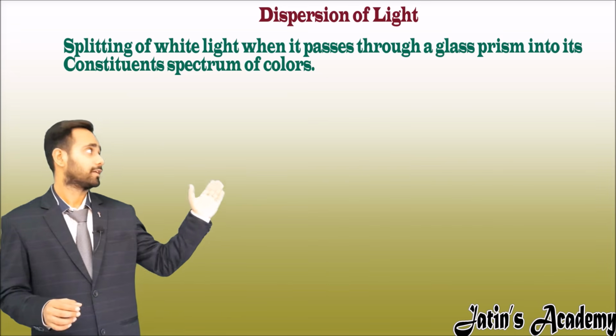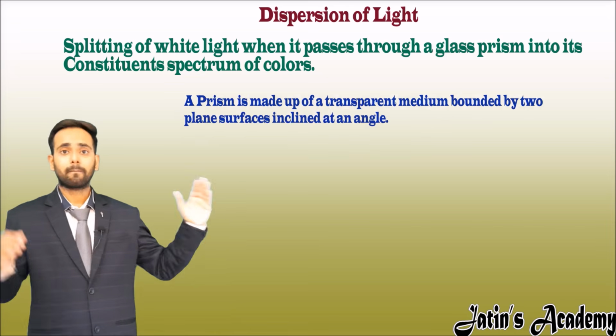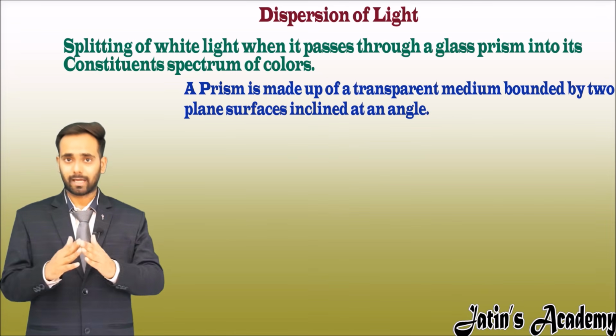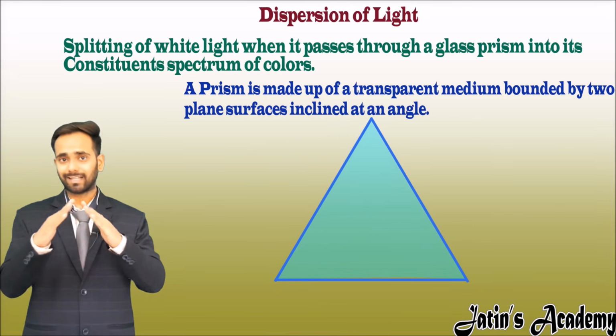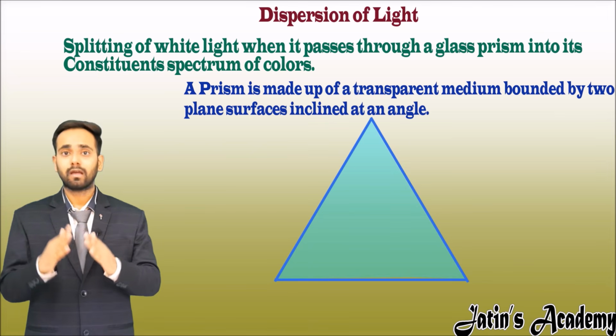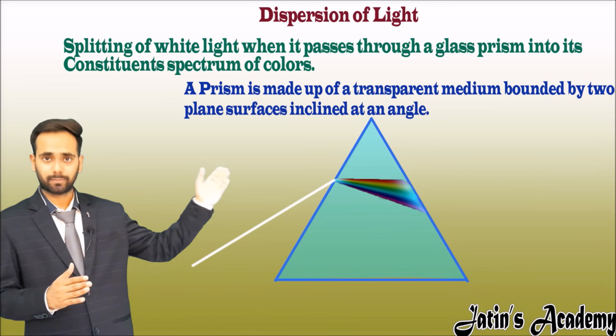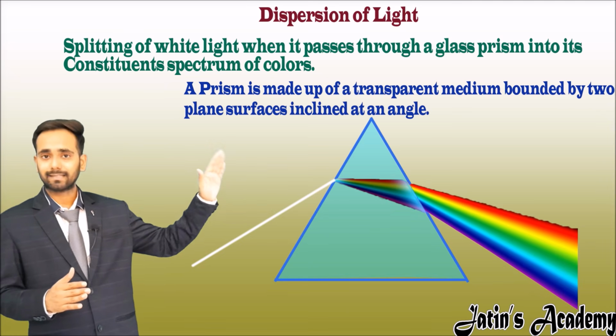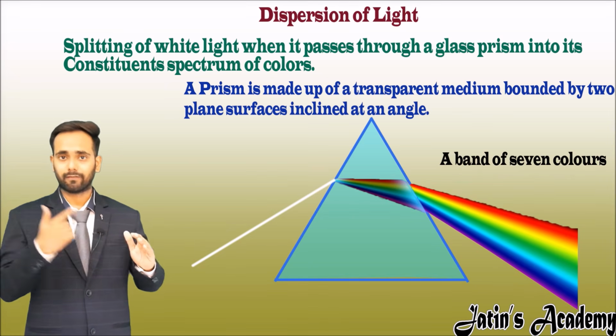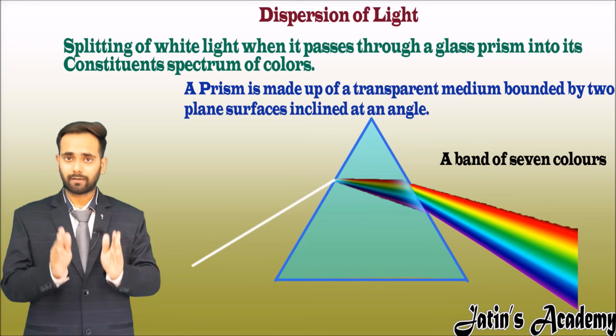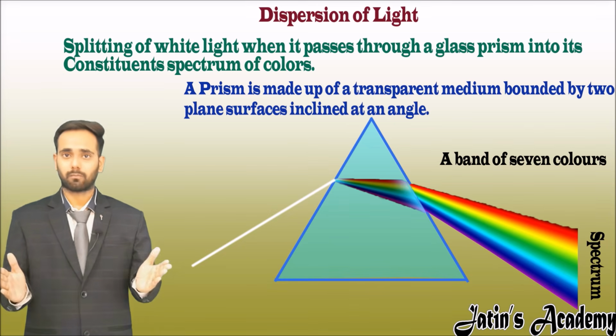Let us understand. A prism is nothing but a rectangular glass slab in which two surfaces are inclined to each other. When white light passes through this glass prism, we get a band of 7 colors, and this band of 7 colors is nothing but a spectrum of light.